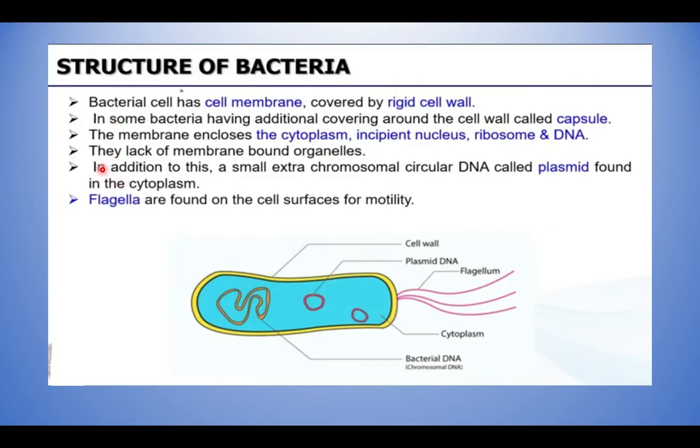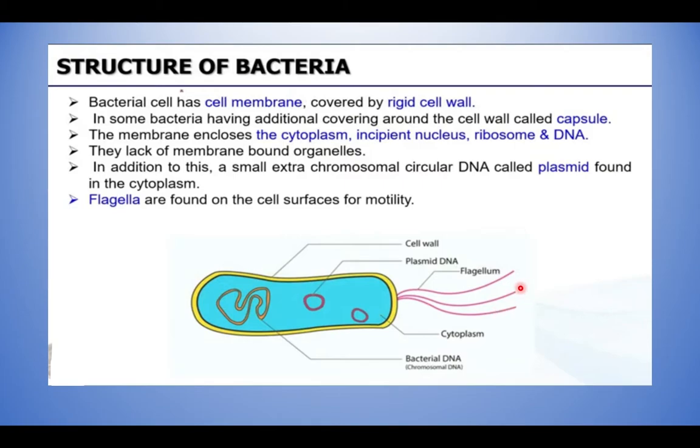That's what is mentioned here, the lack of membrane bound organelles. In addition to this, you can notice there is a small extra chromosomal circular DNA called a plasmid, which is found in the cytoplasm. So in the cytoplasm, plasmid is present. That's extra DNA, right? And this is flagella, this red color part. Yes, the flagella are found on the cell surface.